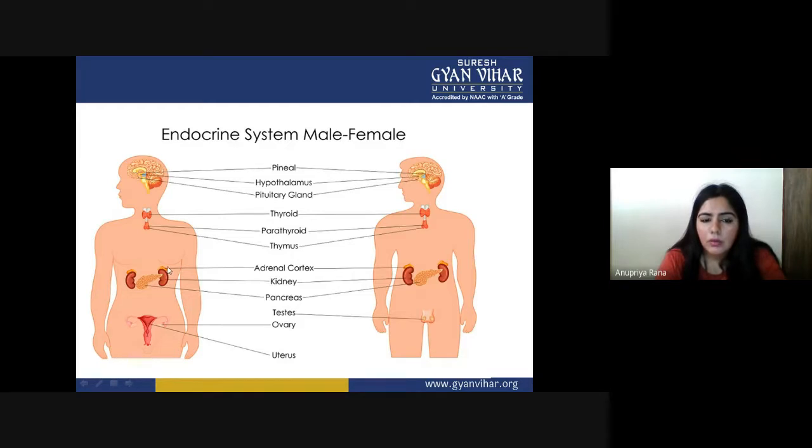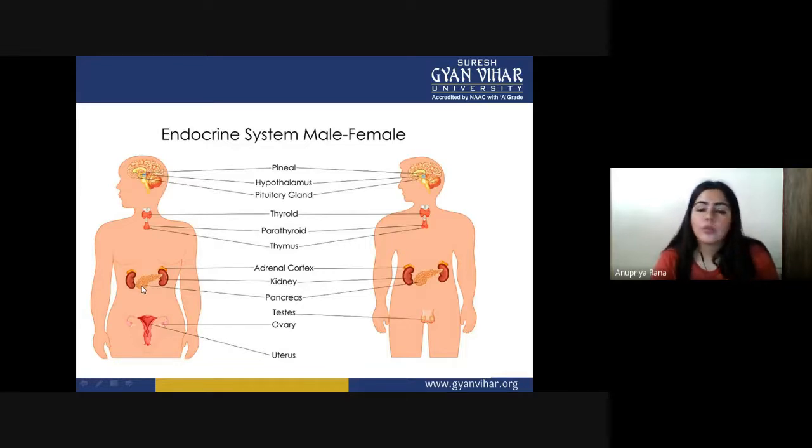Above our kidney we have the adrenal cortex. The kidney also has some endocrine function. It produces about 3 to 4 hormones, like renin, and others. So these are some of the hormones produced by the kidney also.